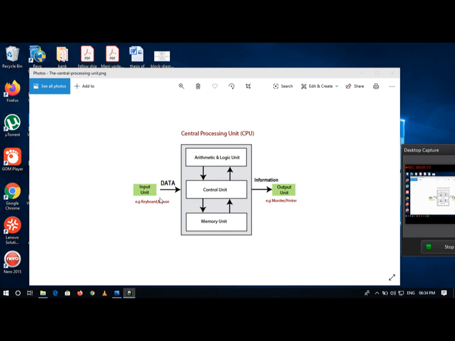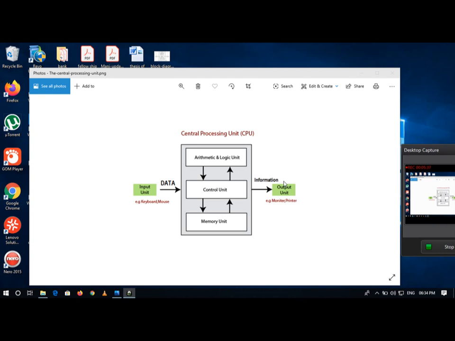Each and every device has its own shape and its own functioning, but they work together to complete a task. That's why it is called a computer system, consisting of input device, processing unit and output device.